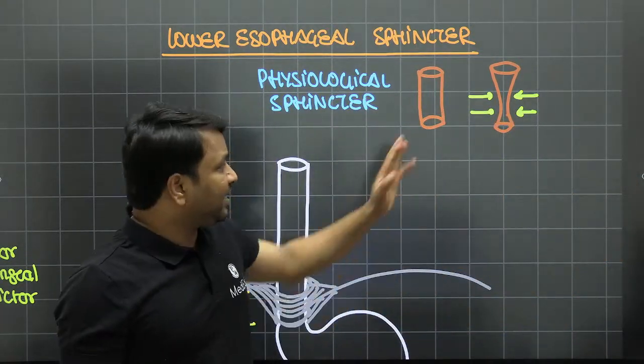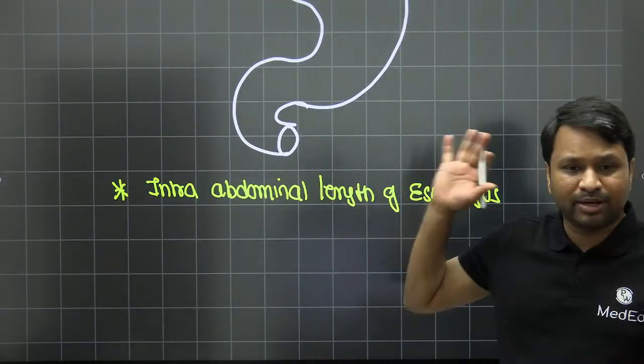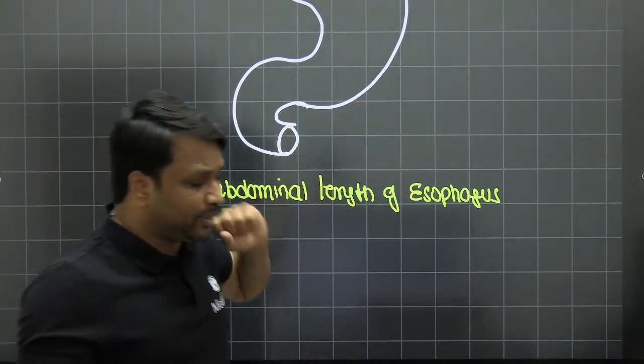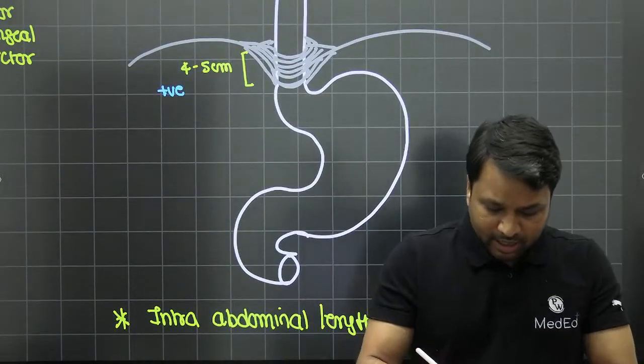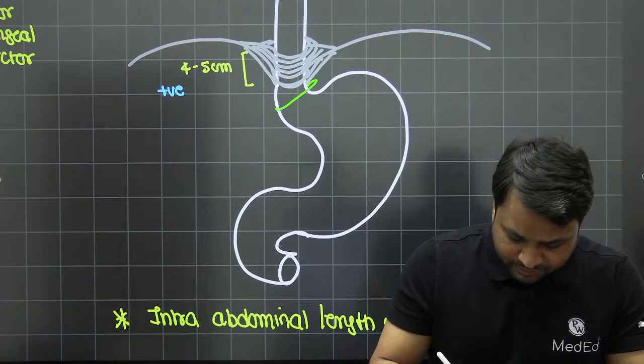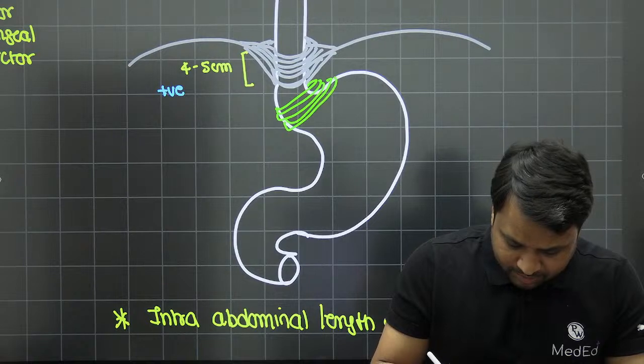So the first thing I found out, who is compressing the esophagus from below, the reason is the intra-abdominal length of esophagus, because some part of the esophagus is inside the abdomen, that is getting compressed under the pressure difference. फिर दूसरी बारी है कि यहाँ पे you see there are these muscular, ये fundus of the stomach है, and there are muscle fibers which are arching across it. Now this is what we call the sling muscle fibers of the fundus of the stomach.